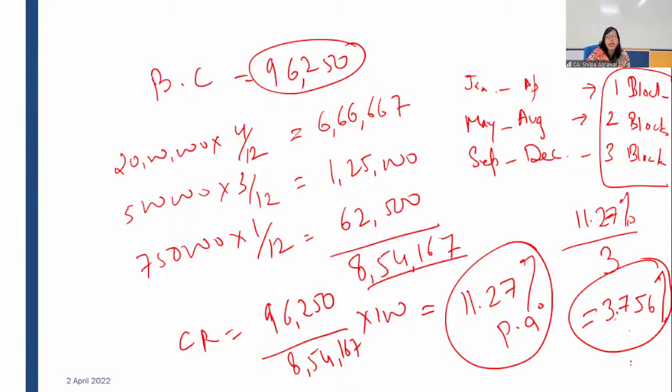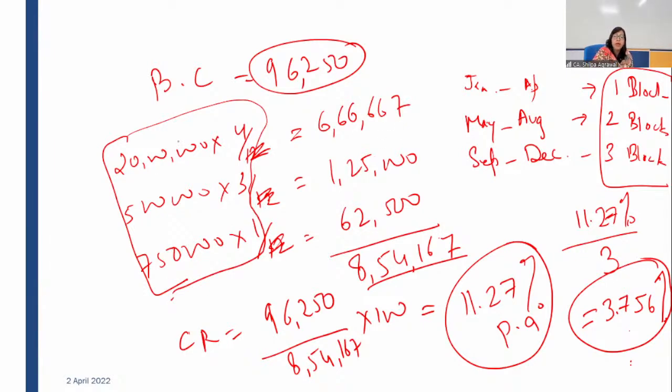If you want to calculate individually also, you can do that also. How to do it? Same. What is given in the study material is they have calculated this 96,250. They have done the weighted average in the form of simply the product method. Instead of weighted average method, in the study material, it is done by the product method. And when you have done the product method, 20 lakh multiplied by 4, 5 lakh multiplied by 3, 7 lakh 50,000 multiplied by 1 month. Whatever comes, they have divided that with the 96,250 and they got interest capitalization rate for 4 months.